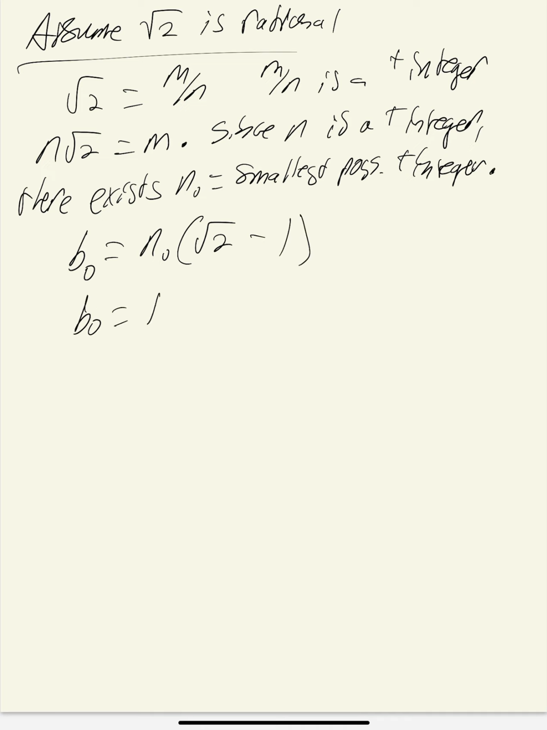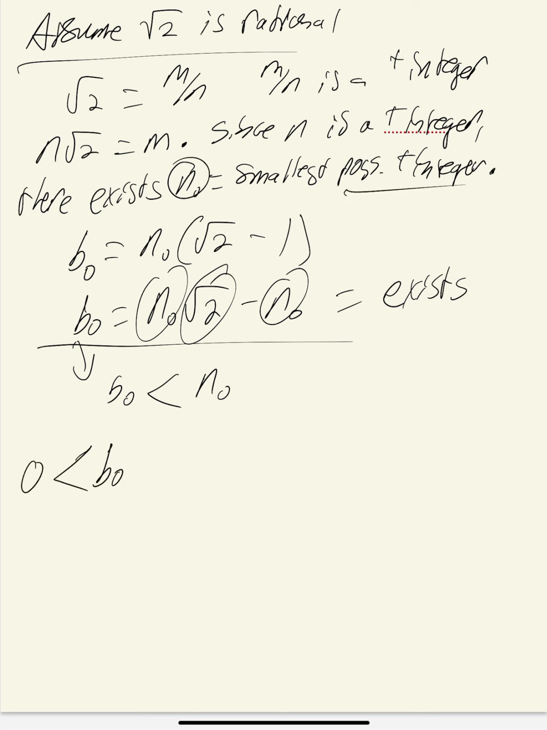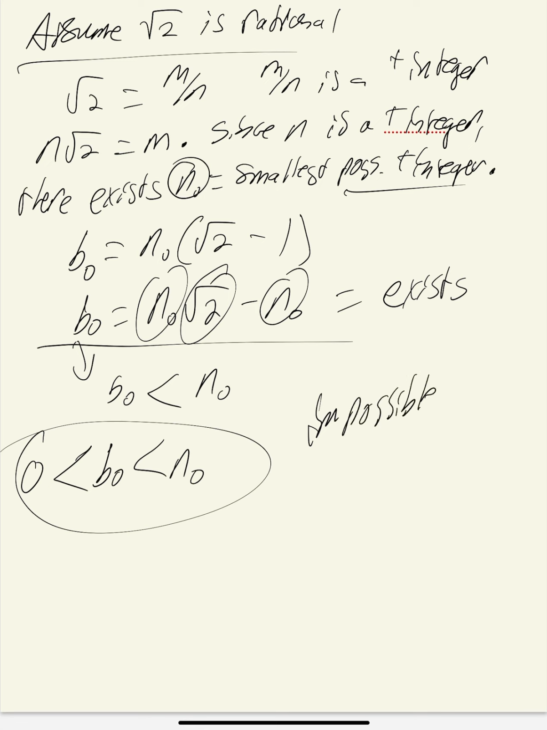Now then, if we expand this again, we have n of 0, which is the smallest possible integer, minus, again, the smallest possible integer, which, since both of these are integers and this is rational, means that this exists and is smaller. So this means that b of 0 is smaller than n of 0, but we already said that n of 0 was the smallest possible. In number line form, this basically deduces this, which is impossible. So by contradiction, the square root of 2 is irrational.